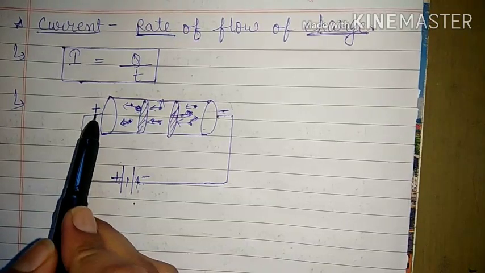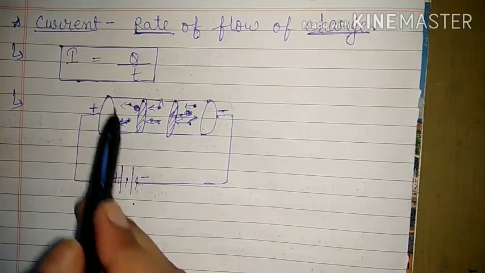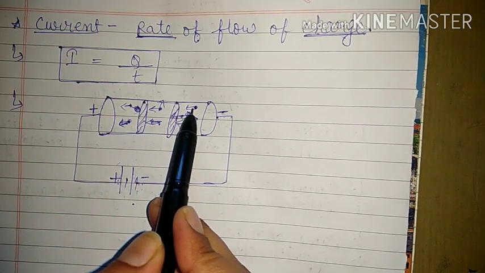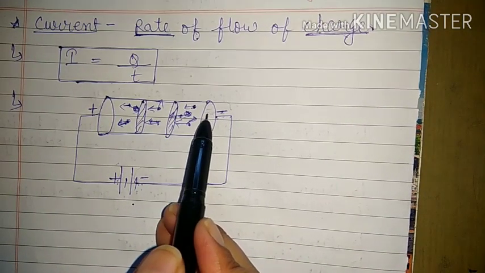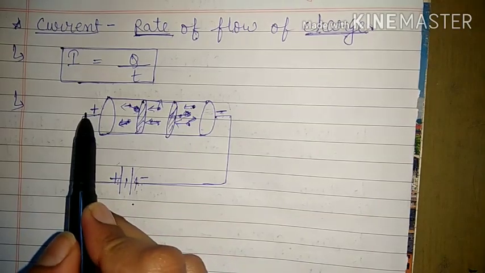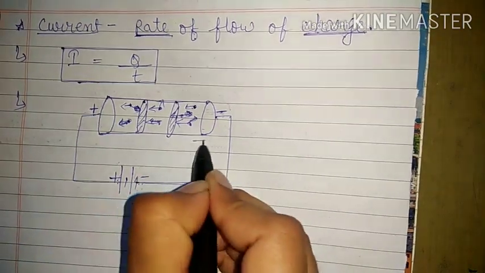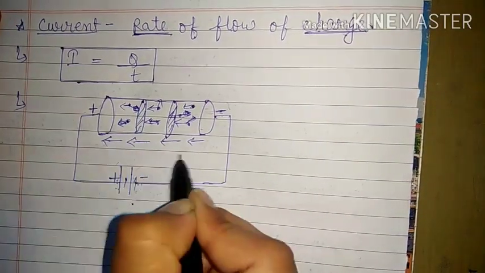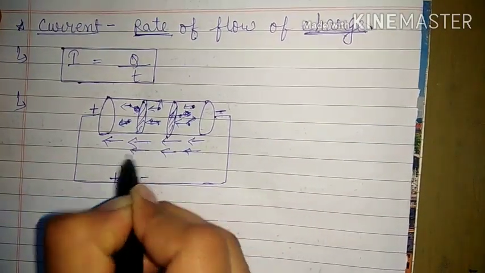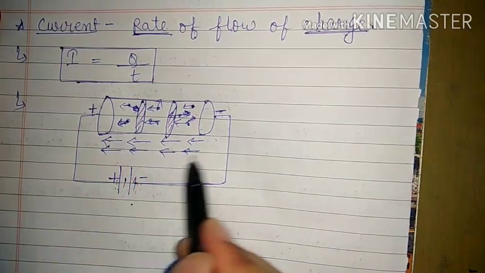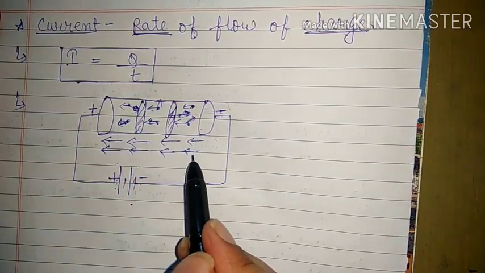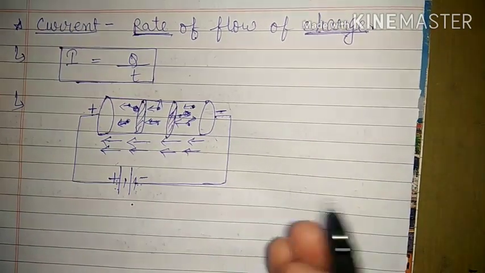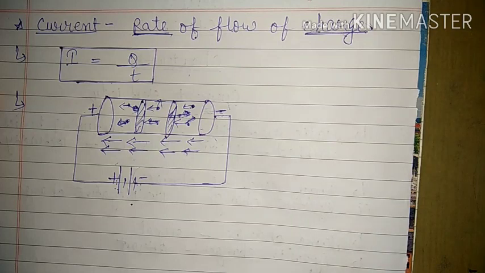The reason is here is the positive terminal. There is deficiency of electrons. So these negatively charged electrons are repelled by this negative charge and get attracted towards the positive charge. So this time, after applying the potential difference, all the electrons will move in the same direction. Therefore, current produced by all the free electrons will be added and now the circuit will have a net current which we can use to run any electric device.